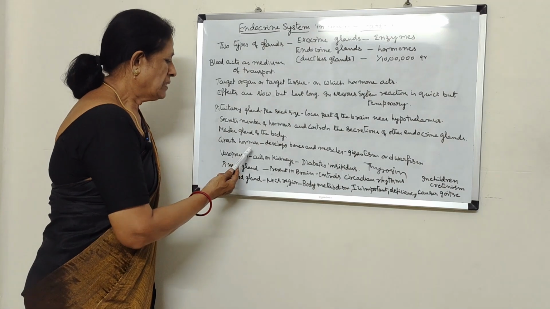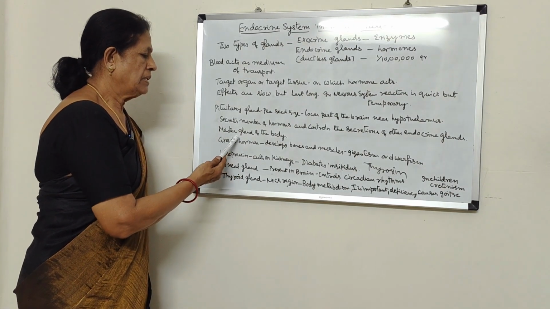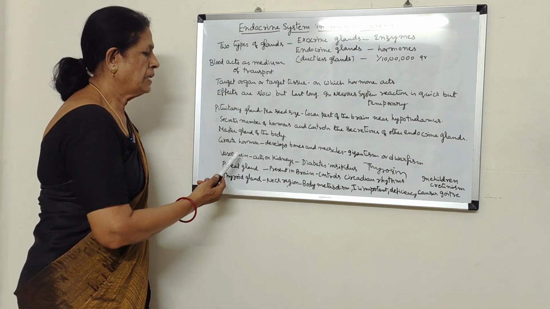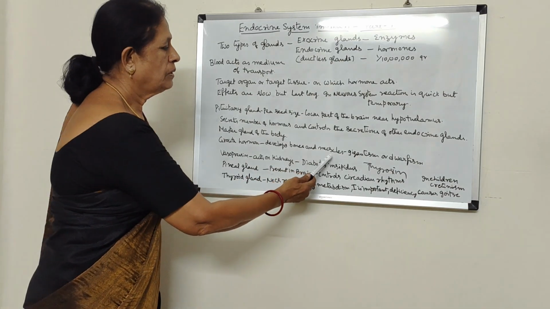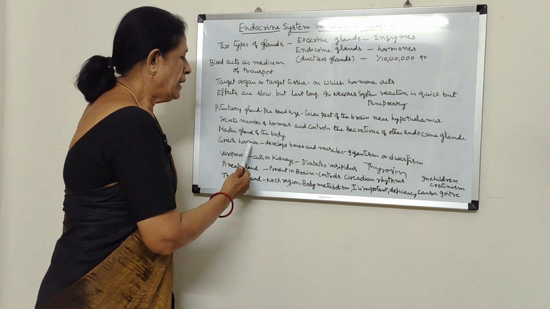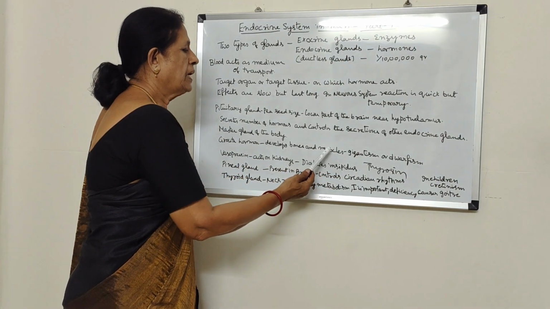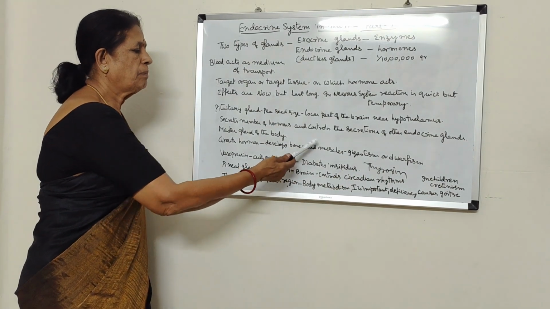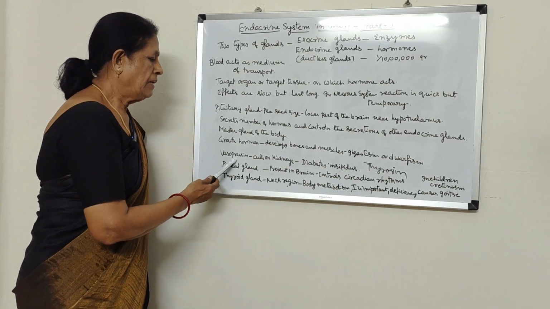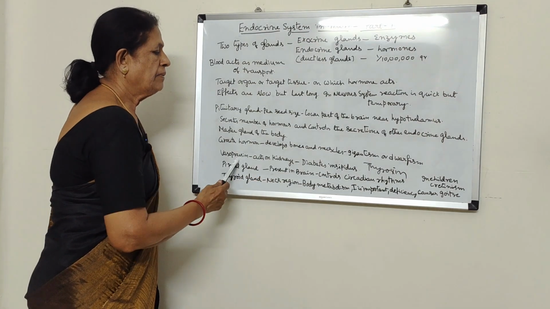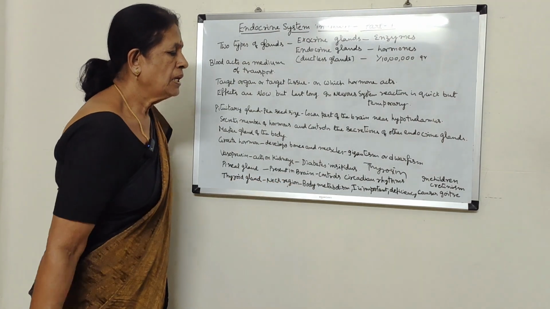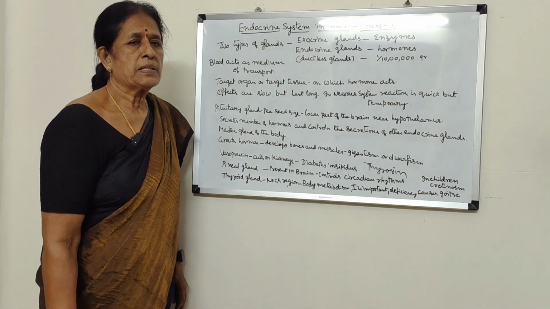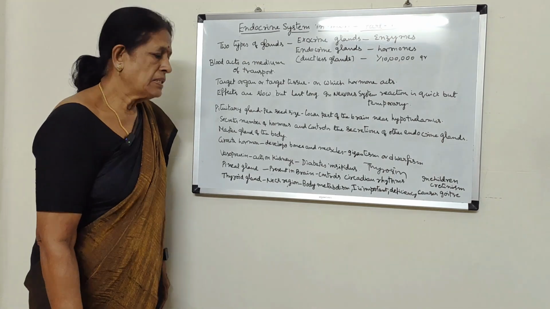Also, a few hormones are growth hormone and vasopressin. Excess production of growth hormone leads to gigantism, and deficient production leads to dwarfism. It mainly helps in the development of bones and muscles. Vasopressin acts on the kidneys, and its deficiency leads to diabetes insipidus, where excess urine is produced.